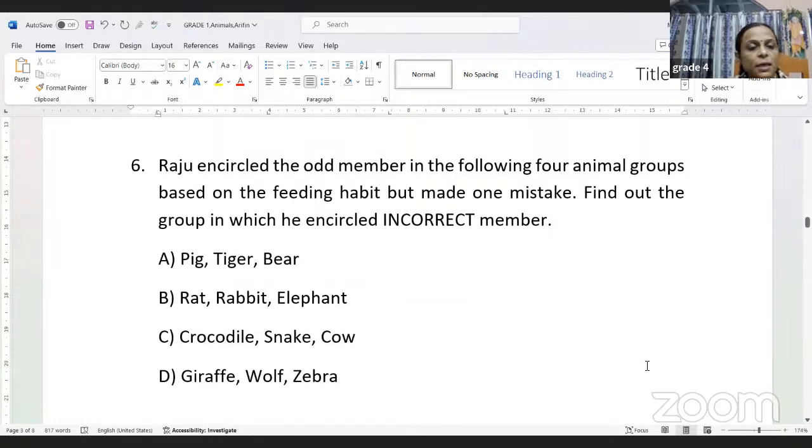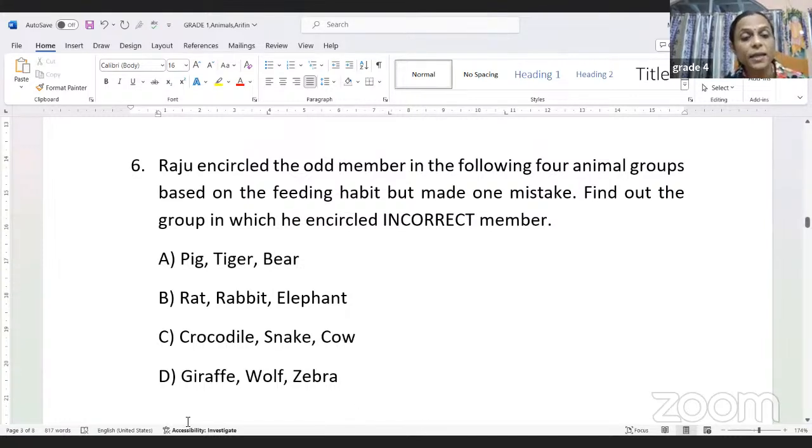Question number 6. Raju encircled the odd member in the following 4 animal groups based on the feeding habit, but made one mistake. So find out the group in which he encircled an incorrect member. That means a categorization is made on animals. Now, what is the basis of this grouping? Depending upon the feeding habit, what do they eat? So in this grouping, one of them is placed incorrectly. So what is that group? Let us try to find out.